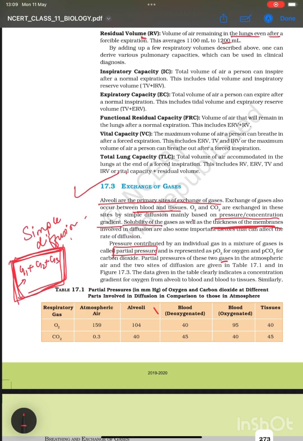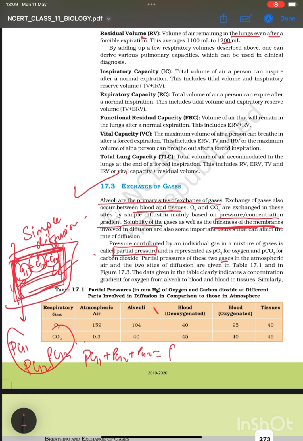Each gas will have its individual pressure. The individual pressure of a particular gas in a mixture of gases is called partial pressure. So यहाँ पे partial pressure of G1 would be different, partial pressure of G2 would be different, and partial pressure of G3 would be different, है ना. और Pg1 plus Pg2 plus Pg3 would be the total pressure of this container, right?